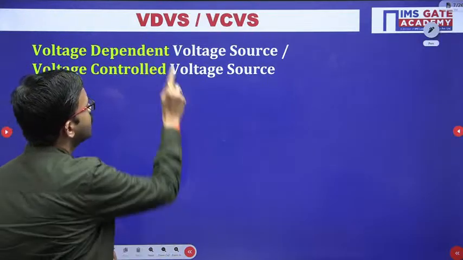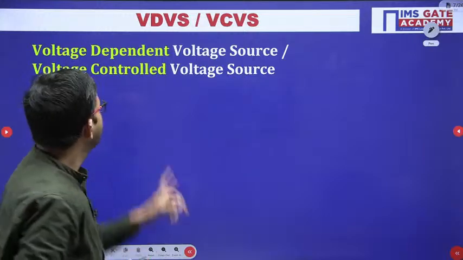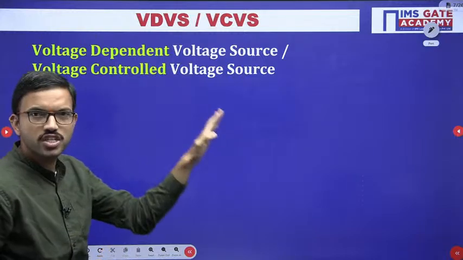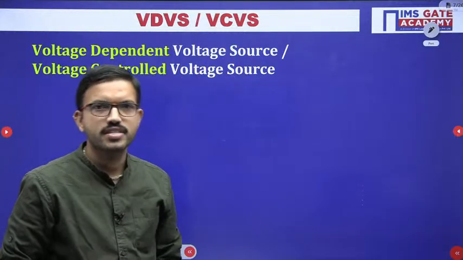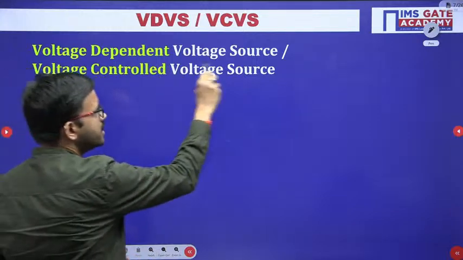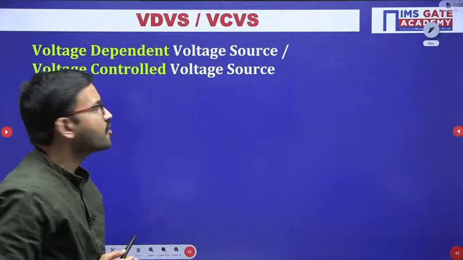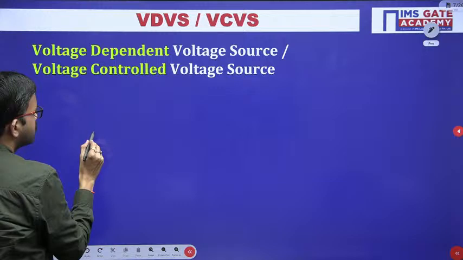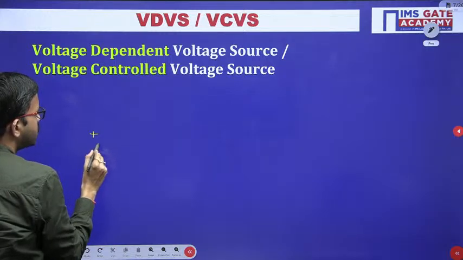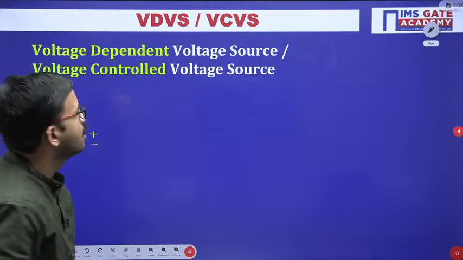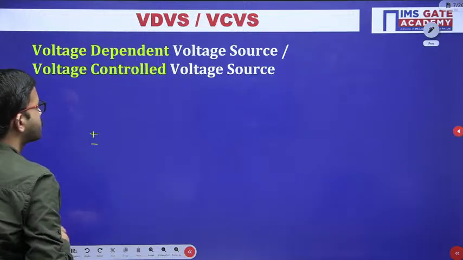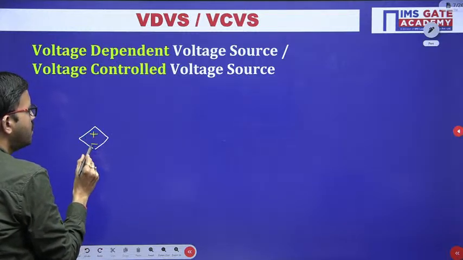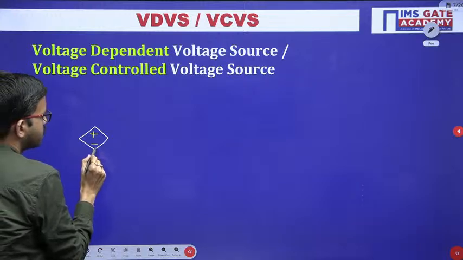The first one is voltage dependent voltage source. In short you can write VDVS, or other name is voltage controlled voltage source, in short VCVS. Since we are mentioning the source as voltage, obviously voltage we will represent with polarities. So here I am using the polarities plus minus. And since it is a dependent source, we will represent it with the symbol diamond or rhombus.